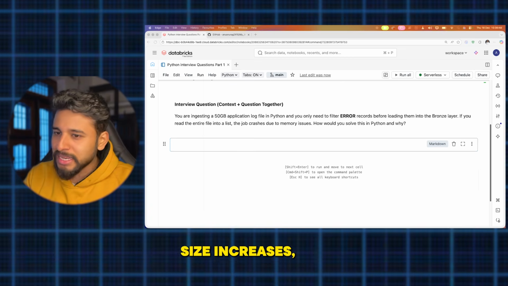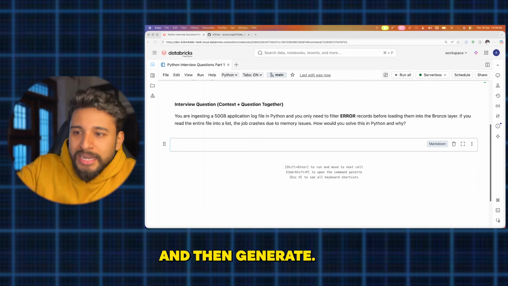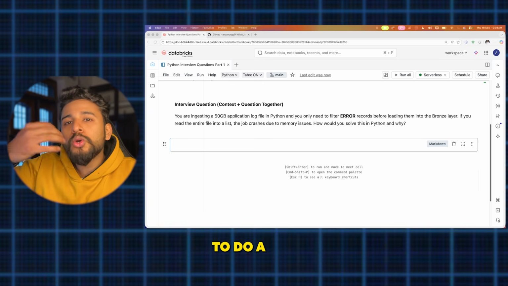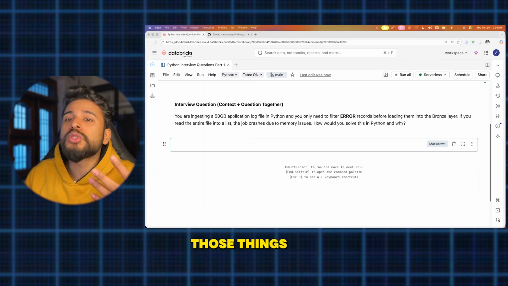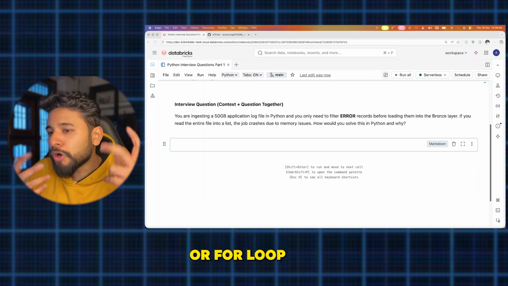So how can you do that in data engineering? If the file size increases, you must process one record at a time and generate, which allows you to do lazy evaluation. Try to leverage those things. Use generators, like yield, or you can use a for loop.